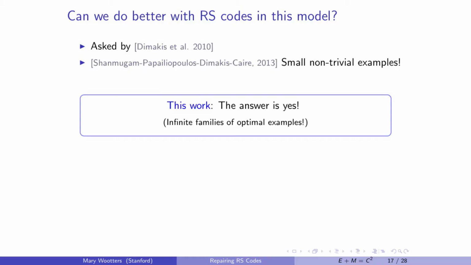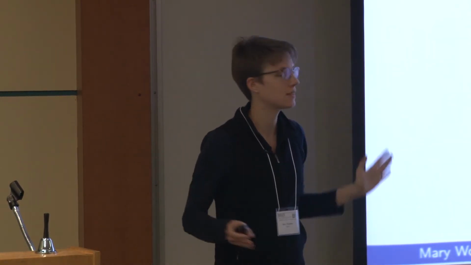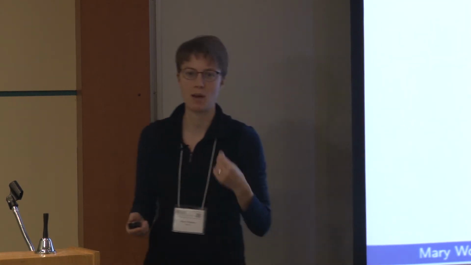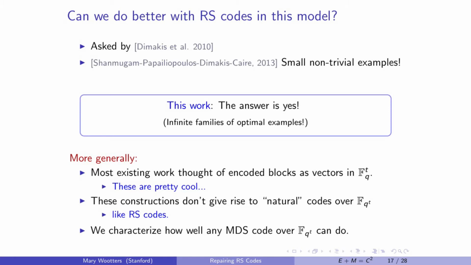So this led us to start looking at it. And what this work is, joint with Venkat Guruswami, is that the answer is yes, you can do better with Reed-Solomon codes. In fact, for infinite families of examples, and in fact, you can do optimally among any MDS code, where again, MDS just means this property that any k can recover the whole file. So Reed-Solomon codes, which are already used in practice, in fact, are optimal. So that's a nice punchline. There's some other things wrong with them, but let's gloss over those and stick with the nice punchline.